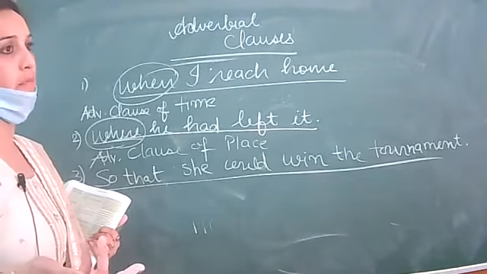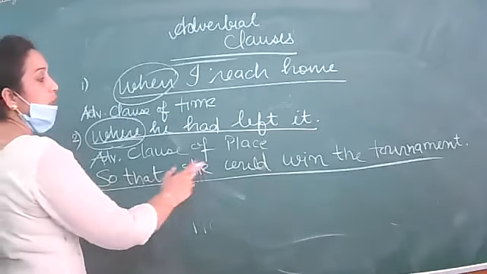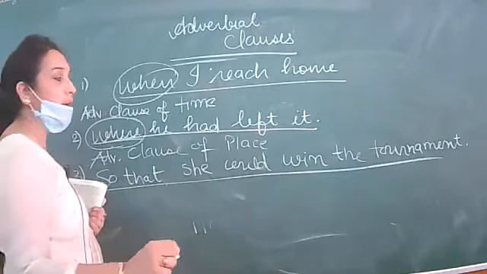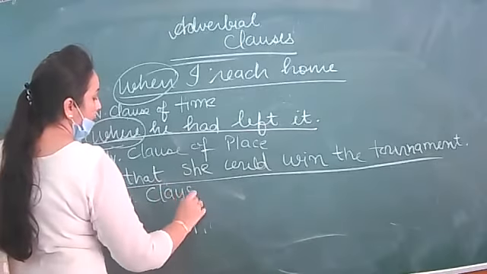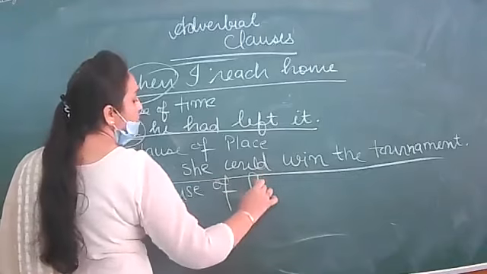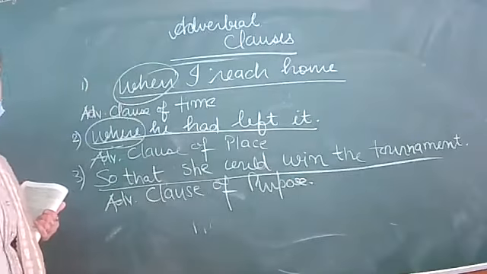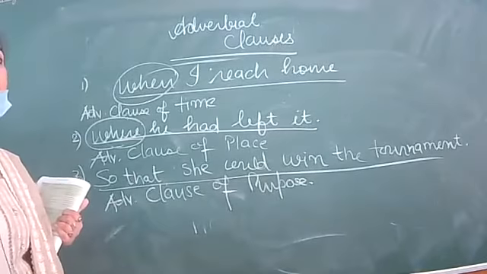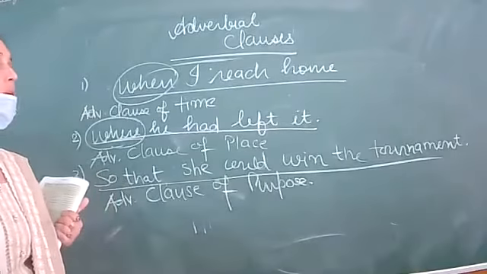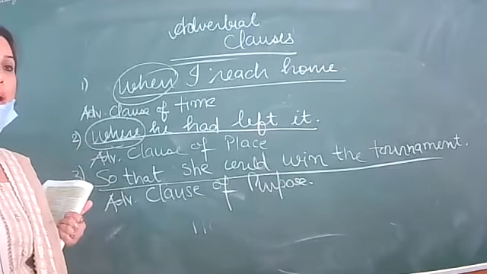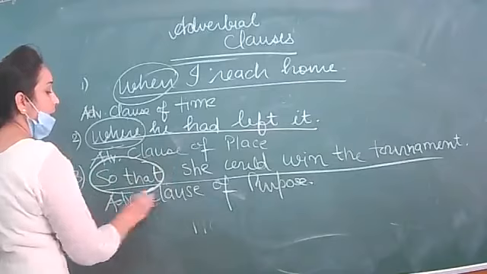What was her motive? What was her target? Her target was so that she could win the tournament. So it is telling us about an adverbial clause of purpose, because it is mentioning the purpose, the reason. What was the result of that? So that she could win the tournament. So from which word is it clear it is purpose?